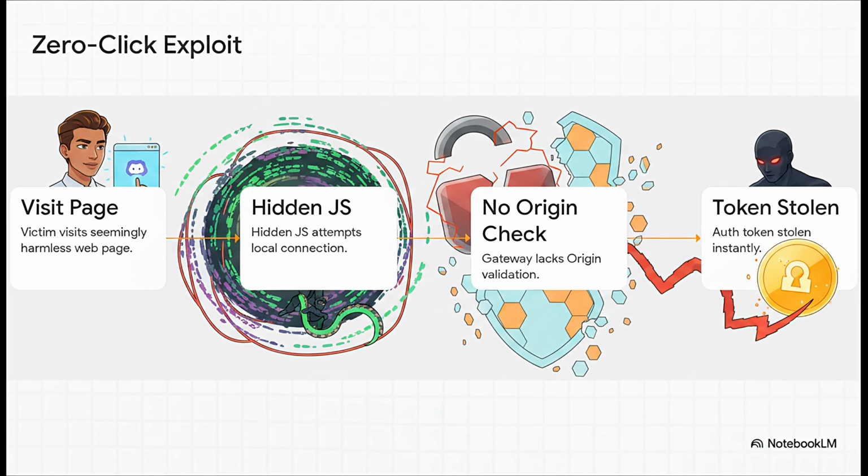Let me walk you through the exact anatomy of a zero-click WebSocket exploit discovered back in January. Step 1. A victim simply visits a harmless-looking web page, maybe from a random Discord link. Step 2. Hidden JavaScript on that page attempts a WebSocket connection directly to your locally running OpenClaw gateway. Step 3. The gateway server completely lacked an origin validation check, so it just accepts the connection. And Step 4. Your auth token is stolen instantly.